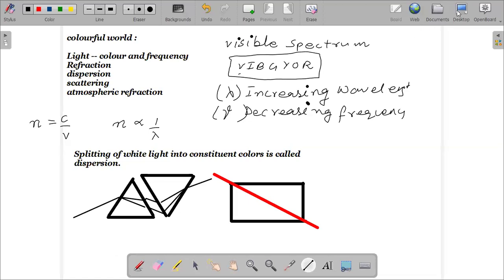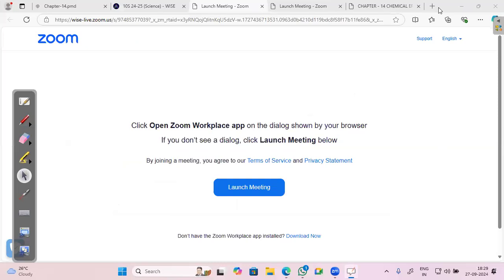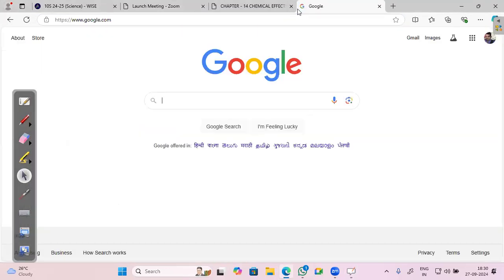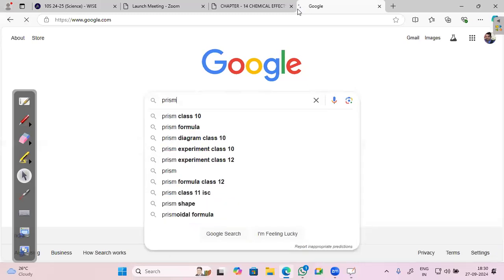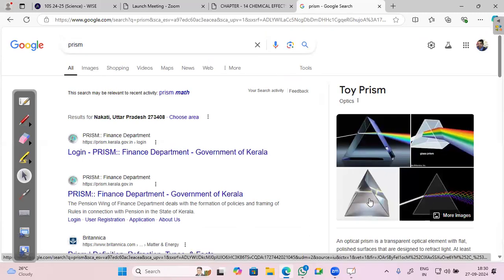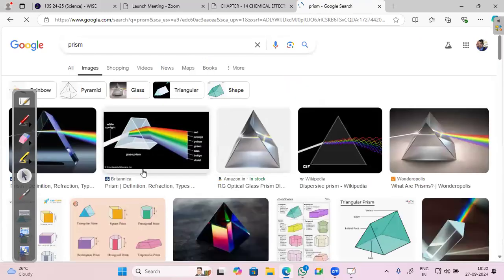Okay. I'll also show you the faces of a prism. So let's see how a prism looks like. Okay, see the image of a prism.